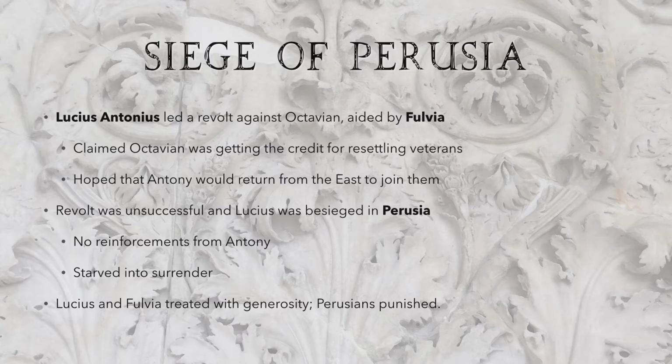Lucius was besieged in Perusia, Antony's troops never came to support him and he ended up being starved into surrender. So Octavian, after defeating them, treated Lucius and Fulvia with generosity, but the leaders of Perusia were killed and their city was looted and burned.